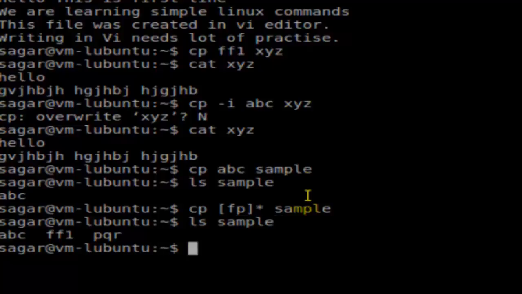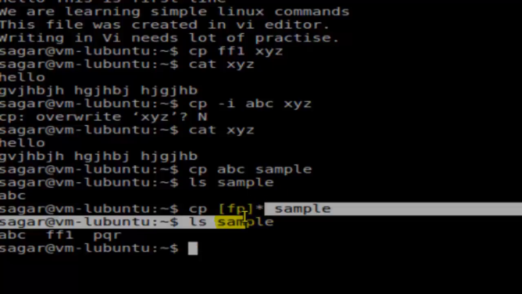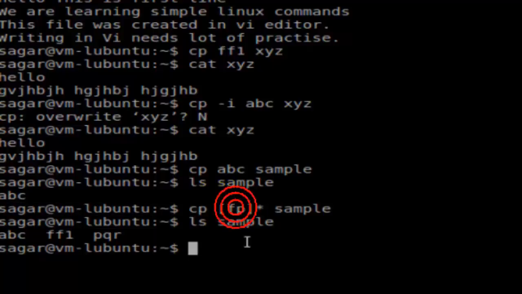as you can see, the files ff1 and pqr are also copied, because these are called wildcard characters, which allow you to copy multiple files matching those particular wildcard characters. In the brackets you can give the characters. It means select any file that starts with either F or P and then ends with anything. So ff1 and pqr matched those conditions, and that's why those files were copied into sample. This is a very handy thing that you need to remember, wildcard characters, which can boost your productivity.